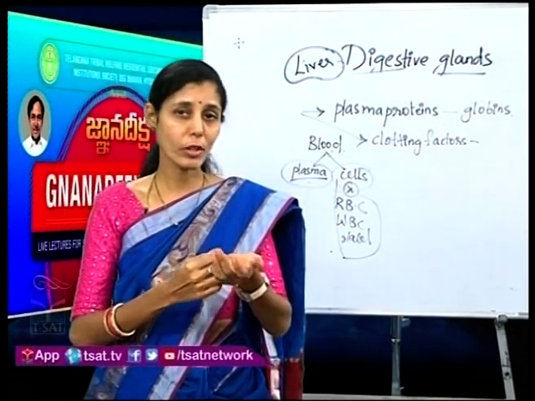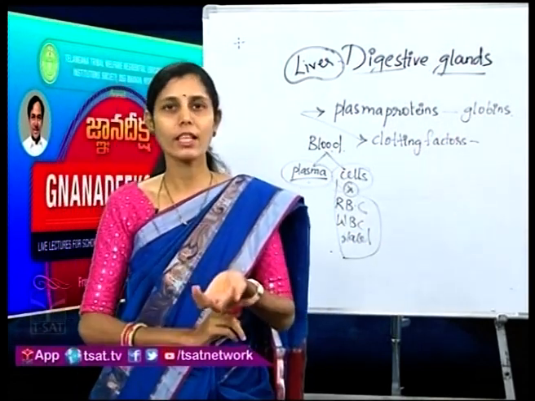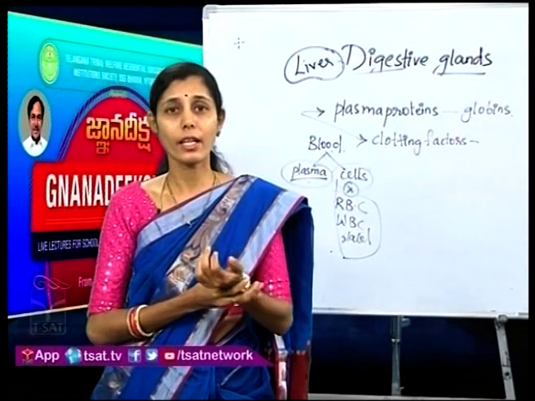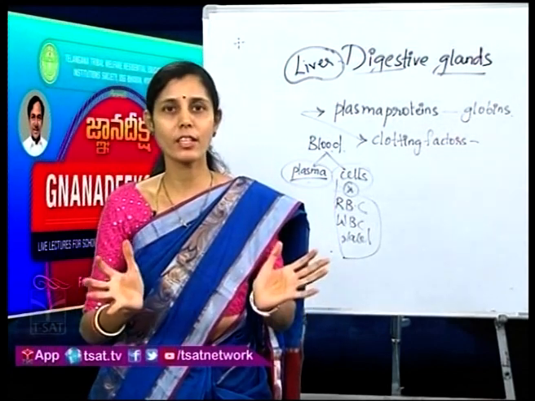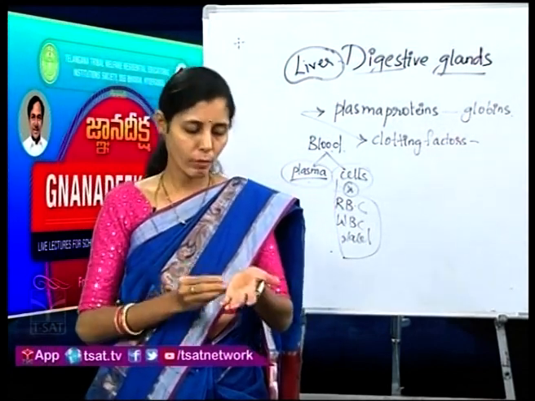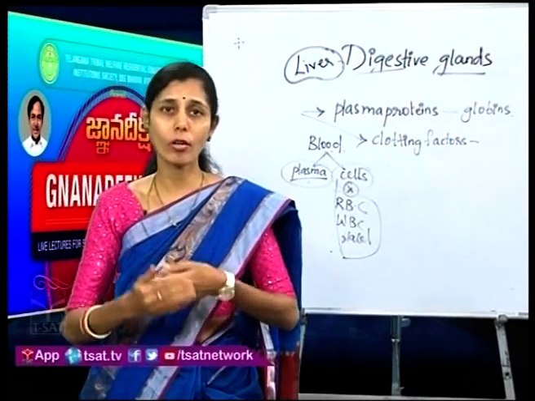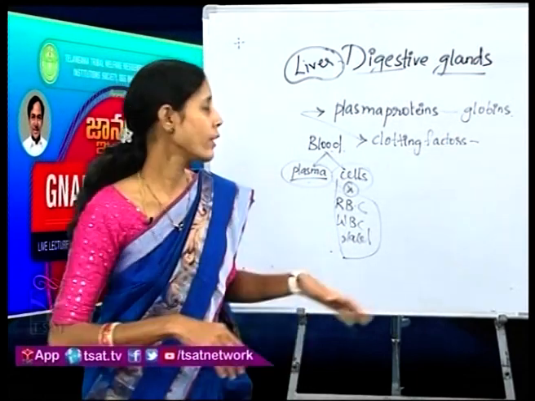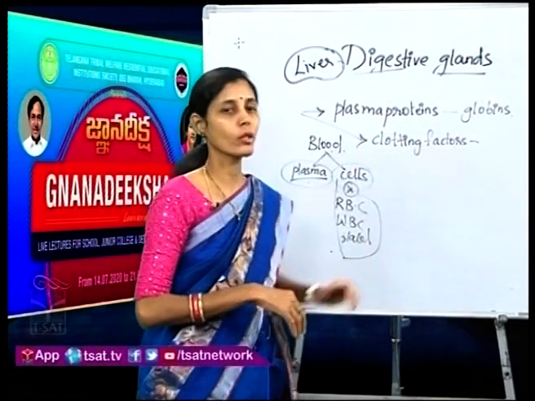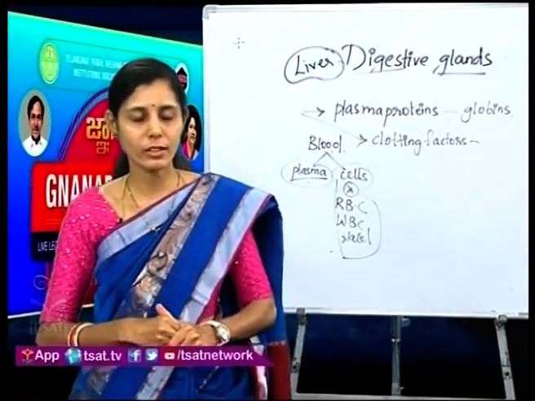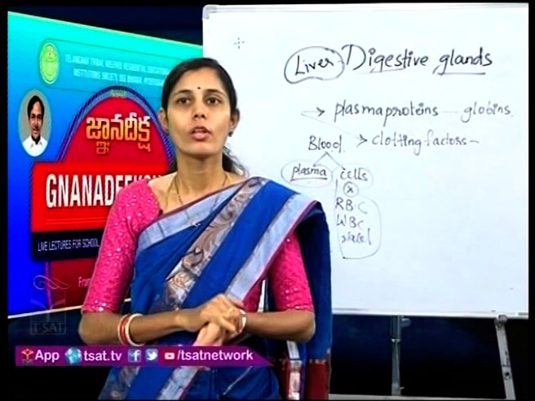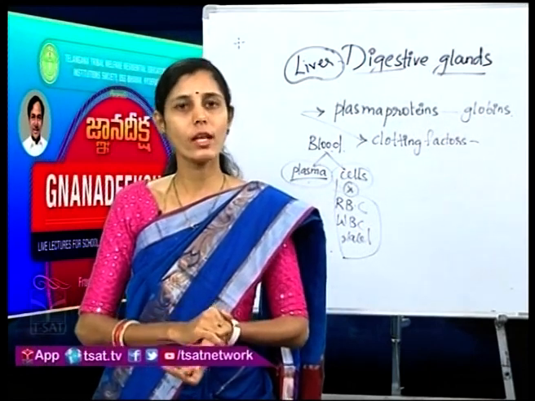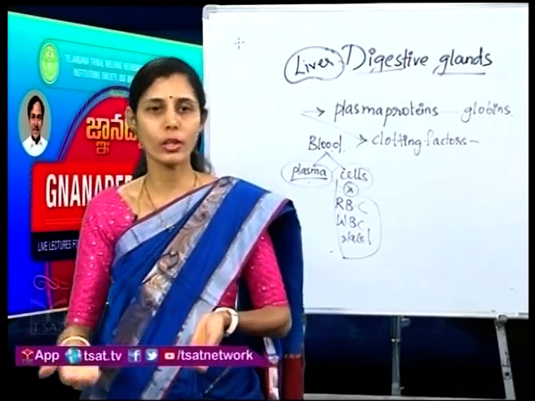So, what is happening is, whenever there is a cut, again remember children, not major accidents or major cuts, whenever you have a small wound where blood clotting can block it, there will be factors released by the body called clotting factors, which try to block the blood from flowing out of your body.